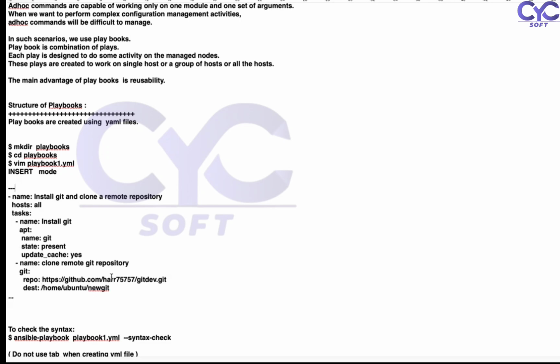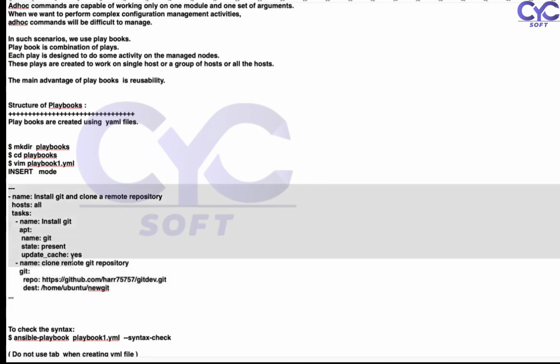Next we are trying to clone the remote repository. We need to clone the code from the GitHub repository. So this is the syntax, guys. Whatever you see here, name, host, task, and we go with the name. So these are the sub requirements for us. This is very, very important for the playbook concept.